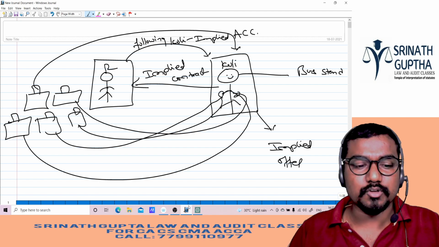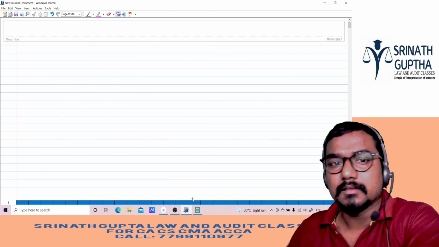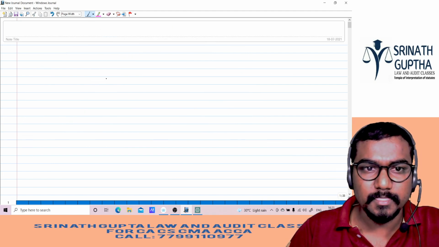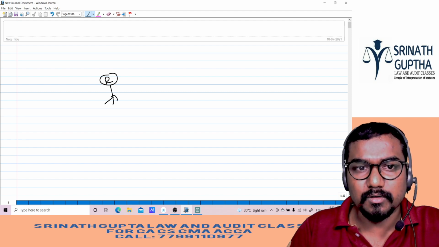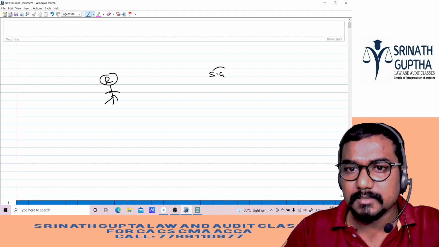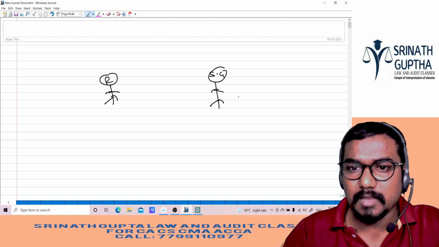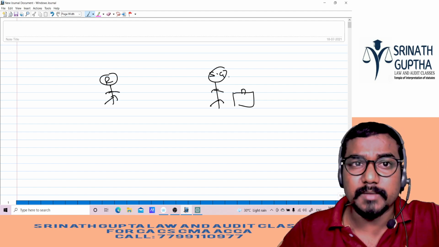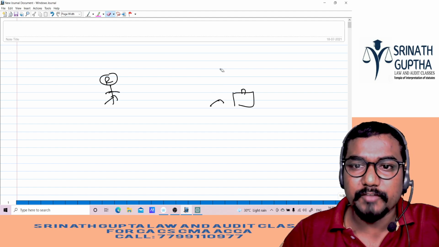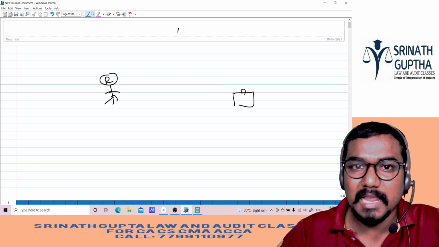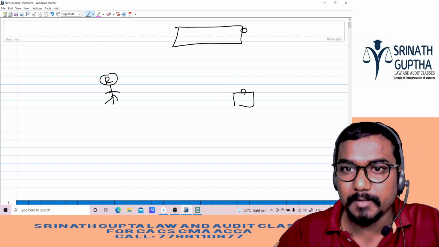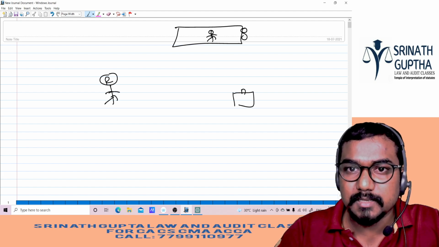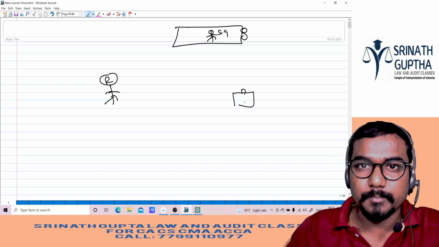What was there in the question? Example, Rohit is there and SG is there. So I am waiting in the bus stand along with my bag. My bus came. I was boarding into the bus and I forgot the bag. SG was boarding into the bus and he forgot the bag.